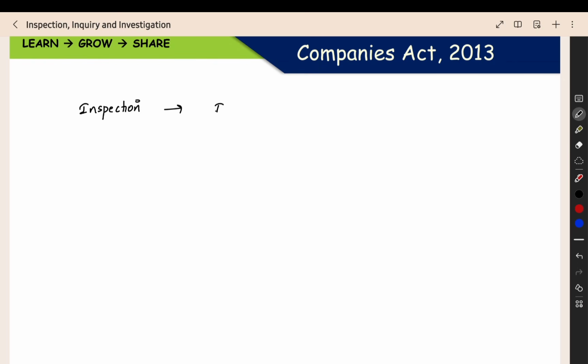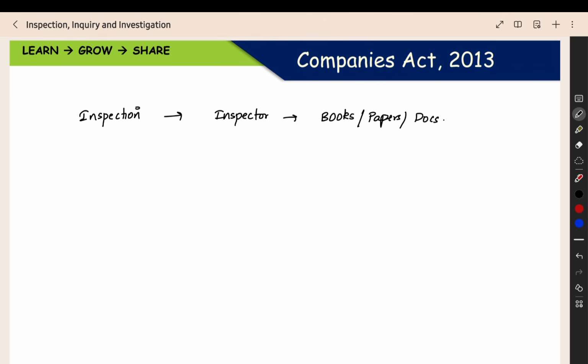Inspection means one person will be appointed. That person will be called the inspector. That person will come to your company's registered office and do the inspection of the books, papers or documents that you are maintaining. All the records that you are maintaining, they will inspect. They will check whether any irregularity is there or not. Whatever you reported to the registrar or showed in the records, the same thing should be maintained by you in the registered office, and they will inspect that. Whatever documents they ask for, you have to provide them.